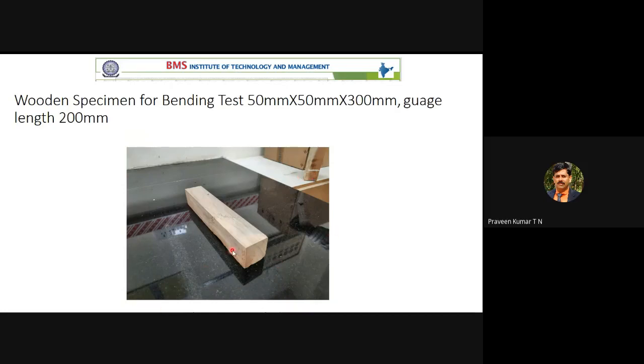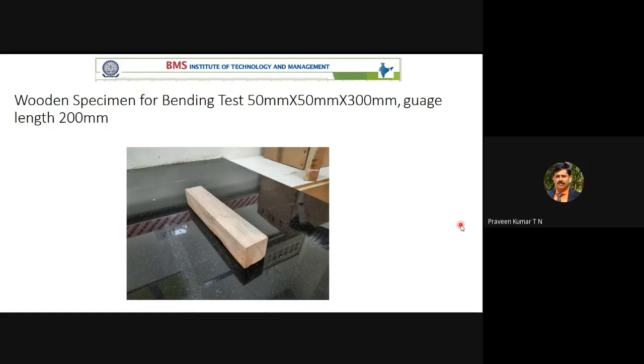Now, you have already finished one test. This is the specimen. You have to note down the dimensions of the specimen. I told you to keep an observation book, around a 100-page notebook. You note down the observation of the bending test. The dimension of the specimen is 50 mm by 50 mm by 300 mm. The height of the specimen is 50 mm, and the width of the specimen is again 50 mm. The length is 300, not 50 mm.